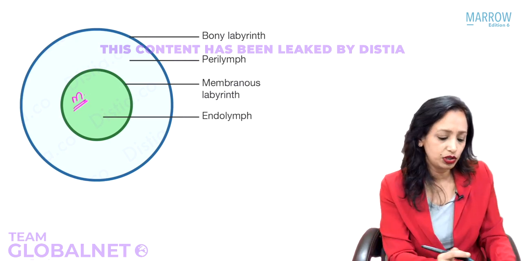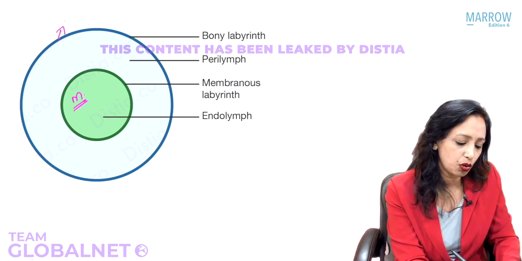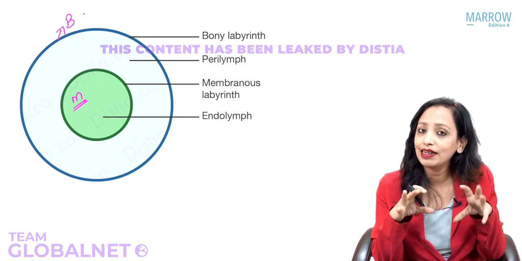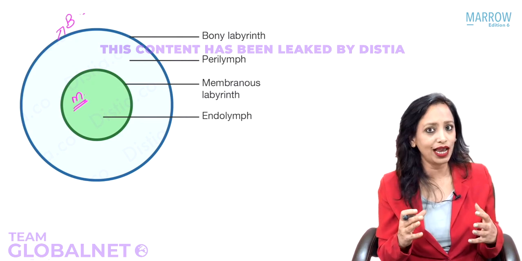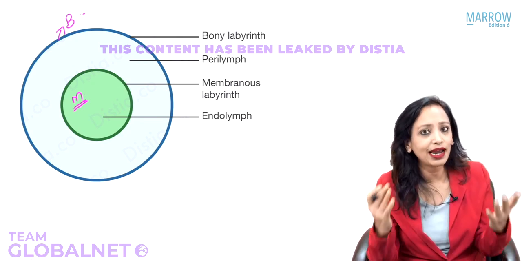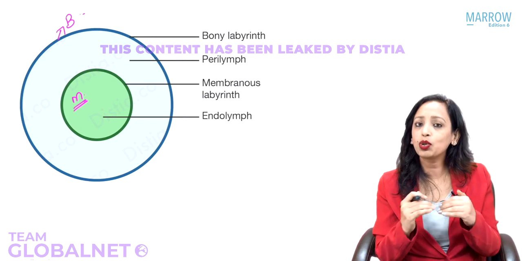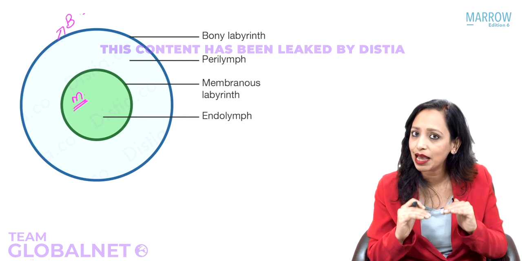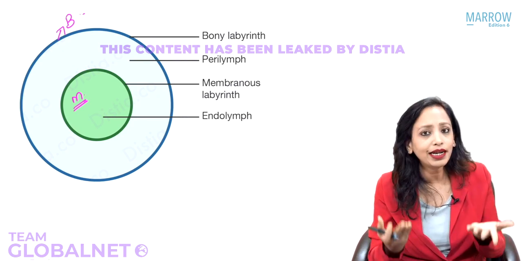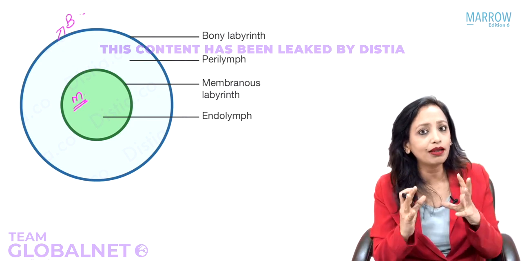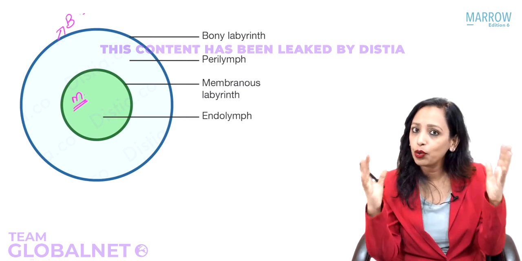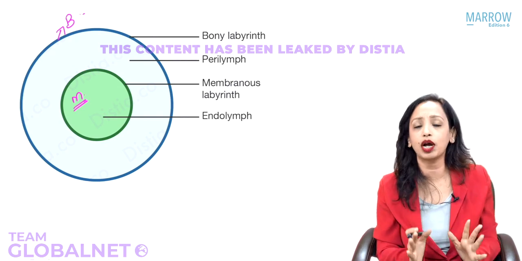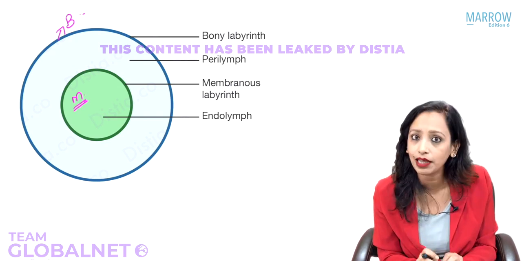Now the bony covering outside is what is known as the bony labyrinth, and the bony labyrinth also inside contains a fluid. This fluid, in the periphery outside the membranous labyrinth, is known as perilymph. So inside the membranous labyrinth is endolymph, outside it is perilymph. So the membranous labyrinth is bathing in fluid outside and it contains fluid inside. So this is the most basic structure of the inner ear that anybody can think of.